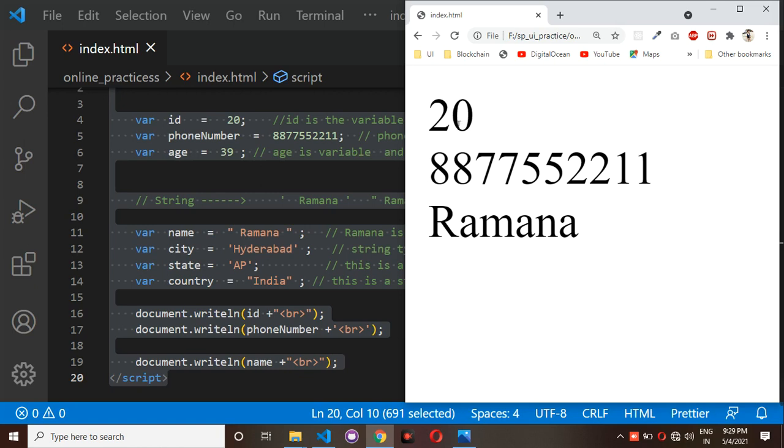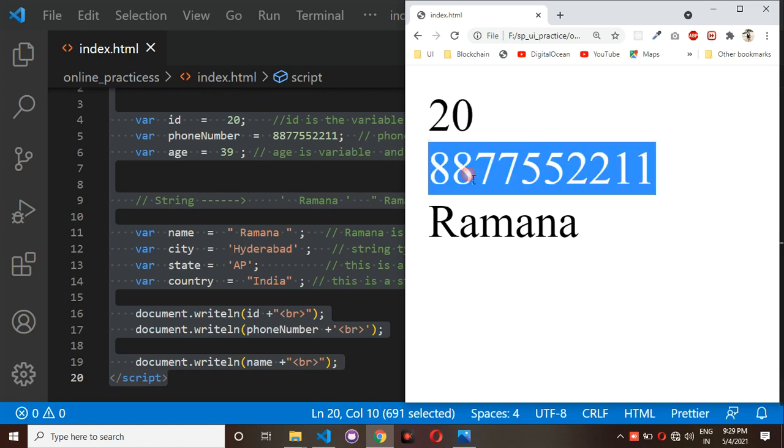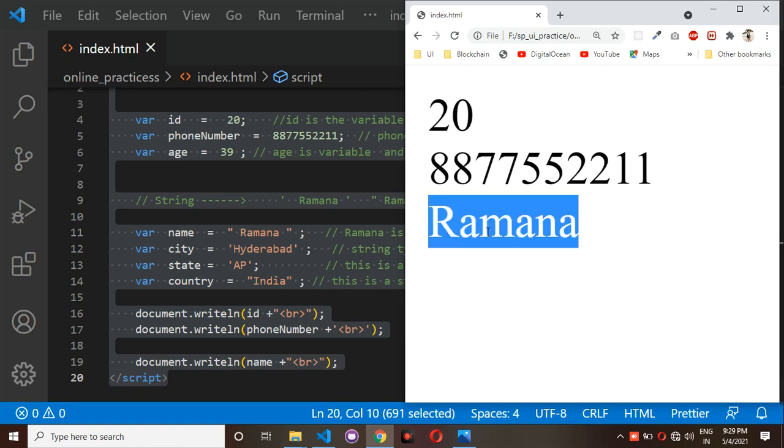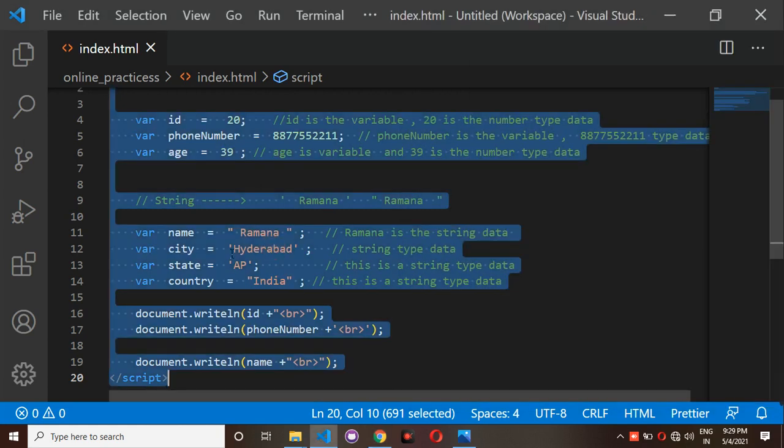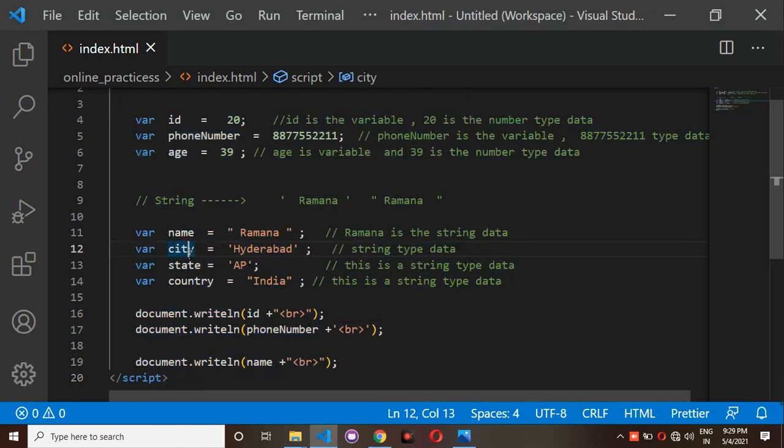So first you have displayed the id, then phone number, then name. If you want to display either name or city or anything, you have to write it the same way. Or else, if you don't want to write them one by one, for example, here I have a name. After the name, if you want to break a line, inside plus symbols you have to write this br, inside double quotations only.